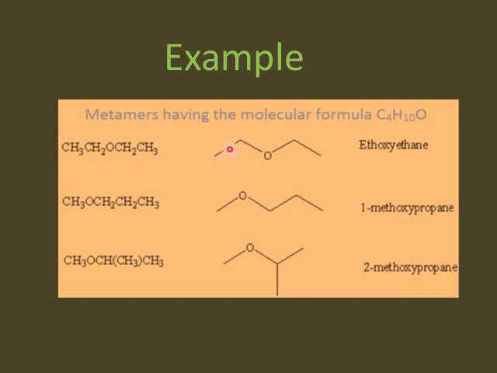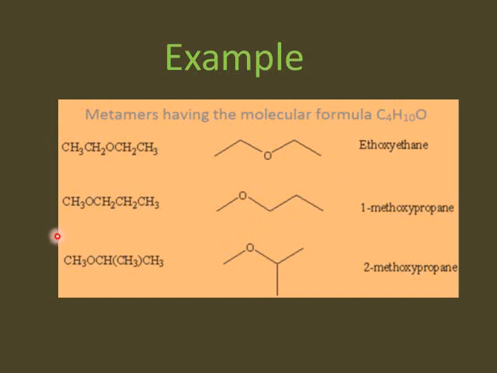Now in this formula, the edges are showing carbon atoms, like here 1, 2, 3 and 4. It is ethoxyethane. Now why is it ethoxyethane? Basically, these two carbon atoms are combined with oxygen to give the name ethoxy. Eth comes from ethane, two carbons are known as ethane, and O stands for oxy. So it's ethoxy. And the rest of the two carbons will be known as simple ethane. So it will be ethoxyethane.